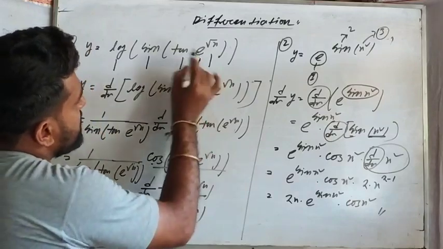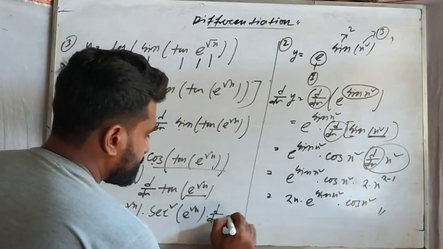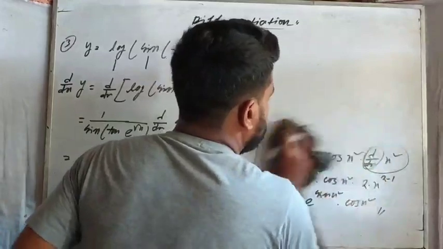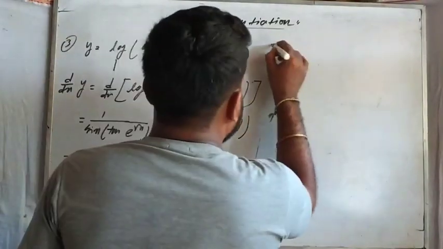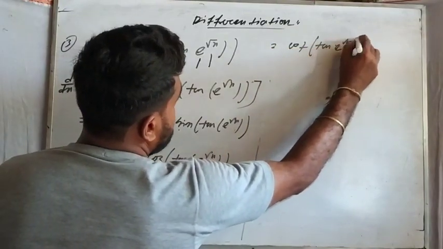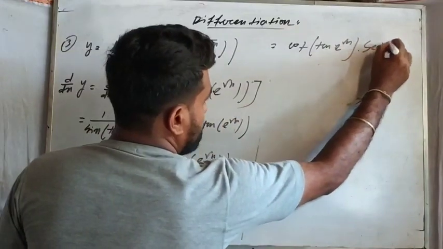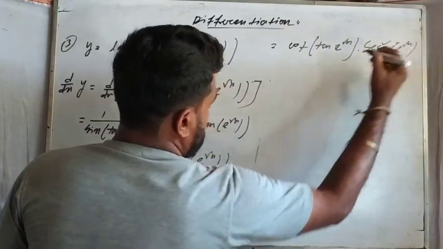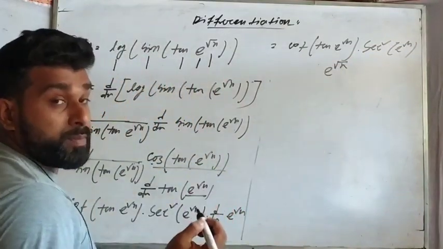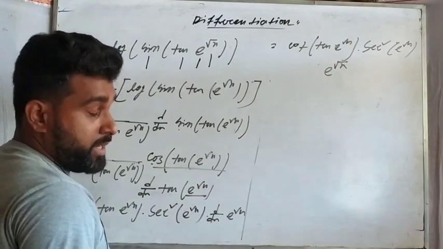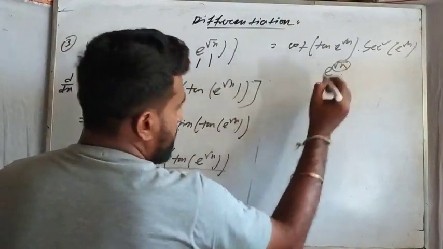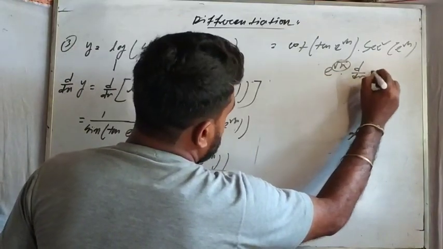10 के बाद कौन सा एक्सप्रेशन आया? e का. That means dx of e to the power root x. Agree? ठीक है? So now cot 10 e to the power root x, then sec square e to the power root x. Now e to the power root x differentiation, e to the power x differentiation is e to the power x ही होता है. Agree? तो यहाँ पर x के जगह देखो यहाँ पर क्या है? रूट x है. तो रूट x है ना, तो आपको भी यही लिखना है. फिर लास्ट एक्सप्रेशन क्या है? रूट x dx of x.